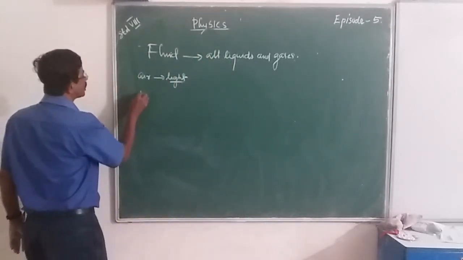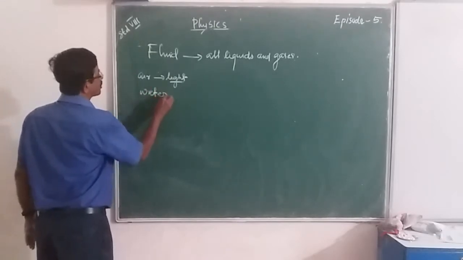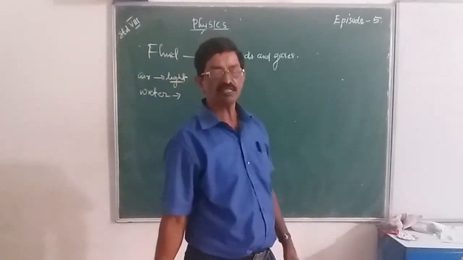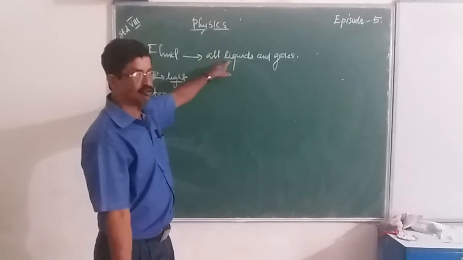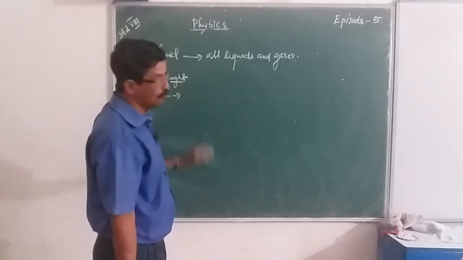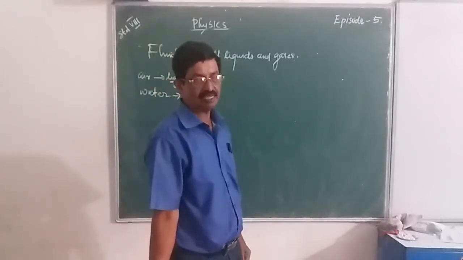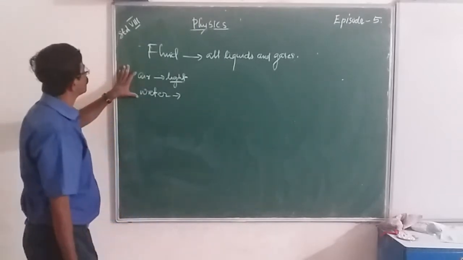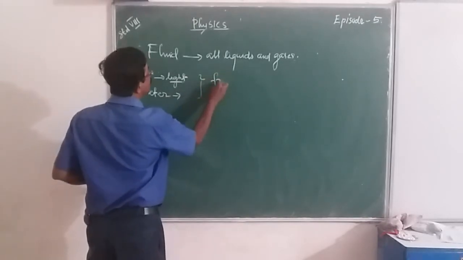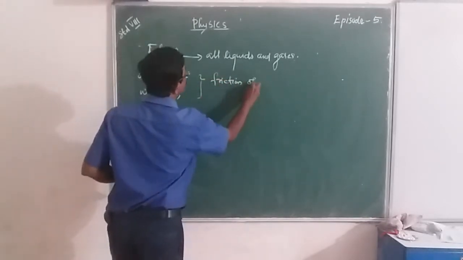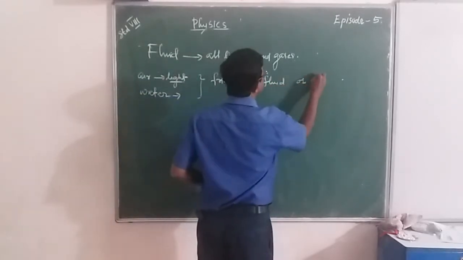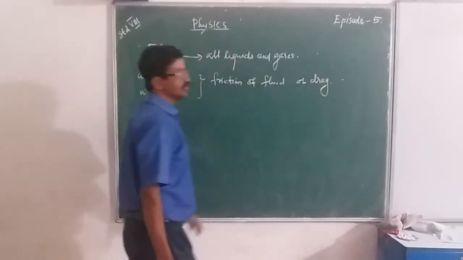Similarly, when we take the case of water, when an object, for example a fish or a boat, is moving in water, water is a liquid. That also provides a force that opposes the motion through it. Such a force is called friction of fluid. This is also called drag.